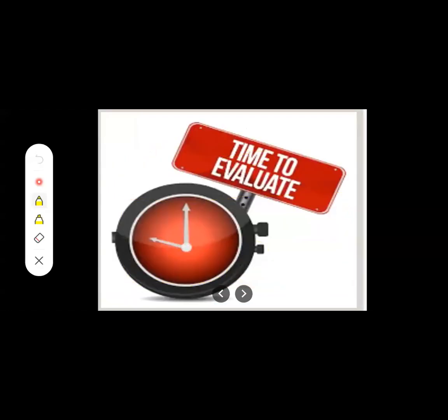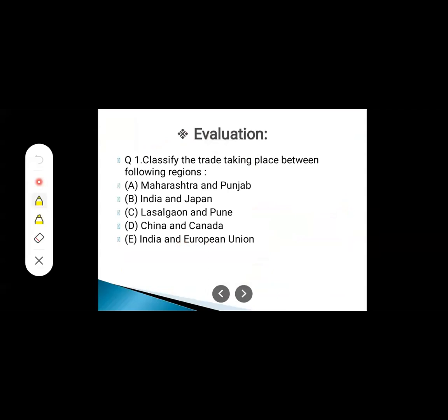Now it is time to evaluate. Here you can see you have to classify the trade taking place between the following regions. Here they have given the names of states, Maharashtra and Punjab, and you have to answer whether it is internal trade, external trade, multilateral trade, or bilateral trade.